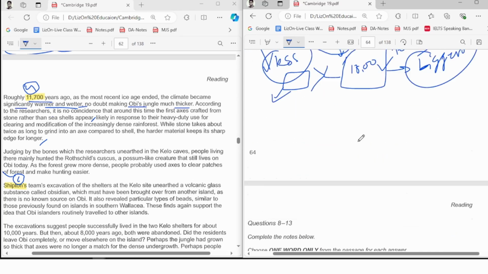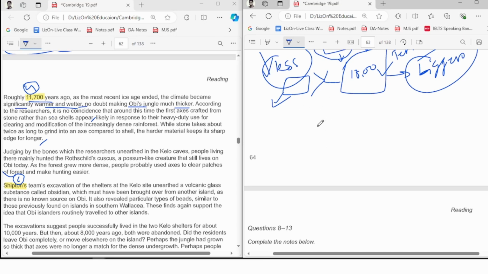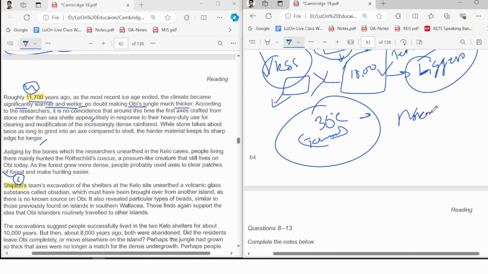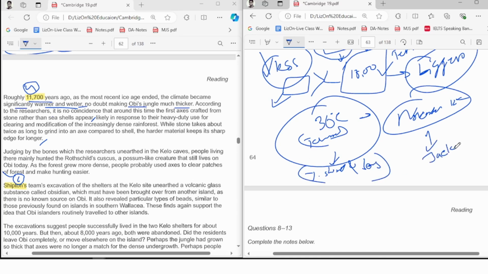Let me give you an example. Say you live in an area where the temperature is always 30 degrees Celsius. But in November, say the temperature is 12 degrees Celsius. Your usual dress was a t-shirt and jeans, but now you must wear a jacket and shoes. So here there is a connection. The change of dress, here we are talking about what?